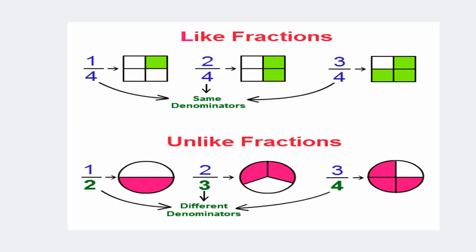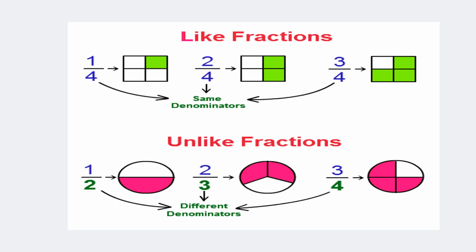Now the next topic is, children, like fractions and unlike fractions. What do you mean by like fractions? Very simple. Look at the denominators. 1 upon 4, 2 upon 4, 3 upon 4. All the denominators are the same. So if the denominators are the same, then they are called like fractions. Here you can see one part is colored out of the 4 parts. Here 2 parts are shaded out of the 4. Here 3 parts are shaded out of the 4. They all have the same denominators, so they are like fractions.